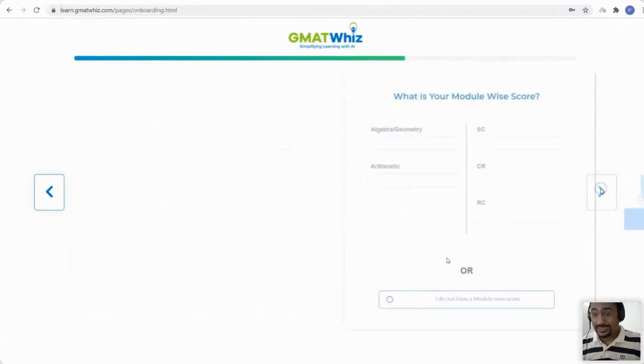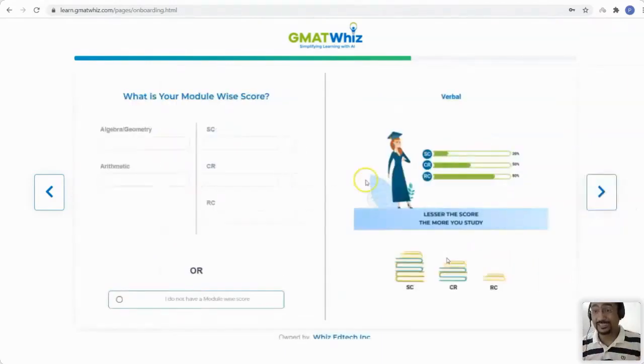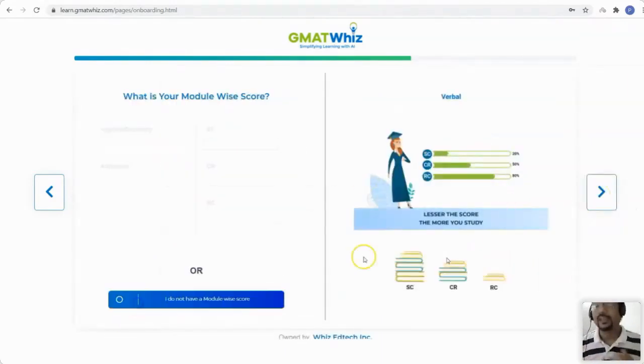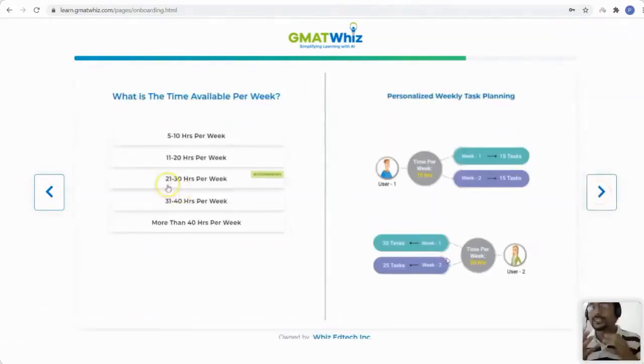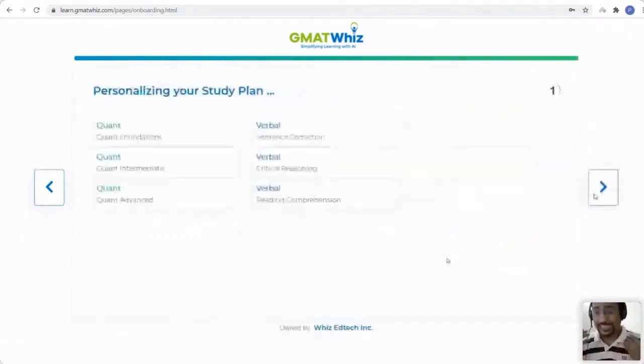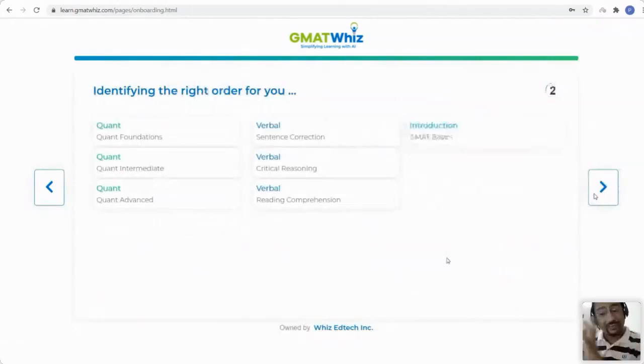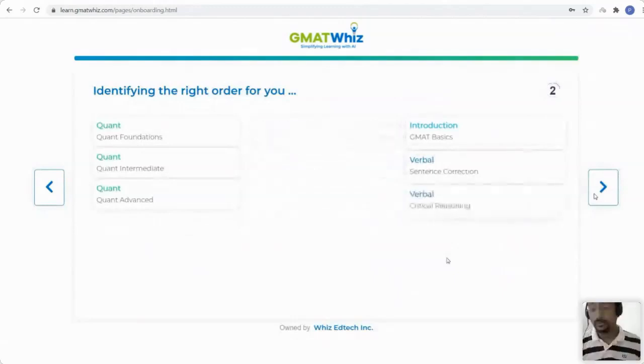It takes all this into account because it needs to know your strengths and weaknesses. It needs to know where you're good and where you're bad. And if you don't know something, just fill it as I don't know, and tell how much time is available per week with you, because we don't want to give a templatized study plan to you. We want a plan which you can work on, which you can execute, and which you can actually manage. So this is what the AI then does. It uses all these things. It identifies the right learning order for you. And this learning order is very different for every student depending on how much data you are able to provide to the AI.